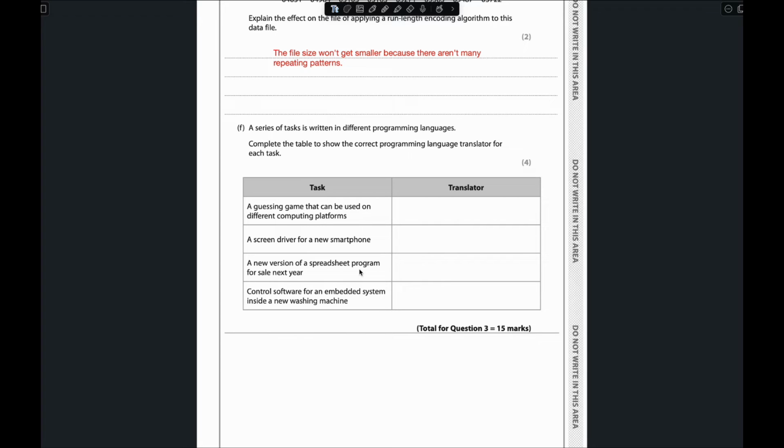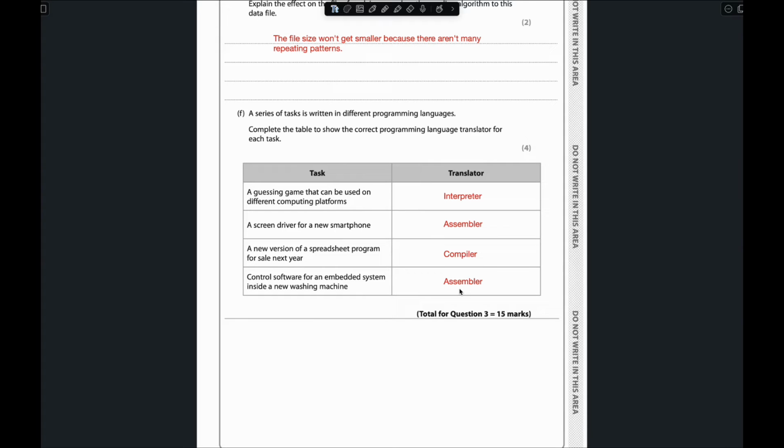The last one is control software for an embedded system inside a new washing machine. This is the same thing, where hardware and computer interact with each other. There's nothing about high level language, so this one represents assembler. So that is the answer, and this is the end of question 3.